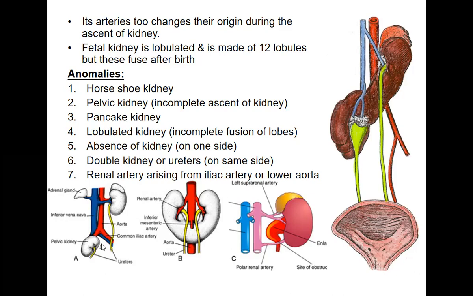As I said, during its ascent, the kidney will change its blood supply. Sometimes it remains as in the early development, and it might come from the lower part of the abdomen or from the internal iliac artery itself. Okay, so these are some of the congenital anomalies of the kidney.